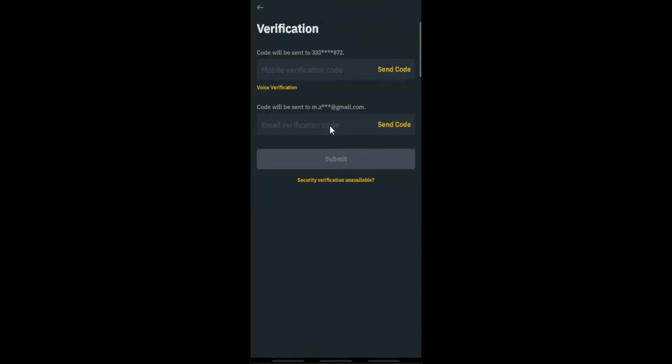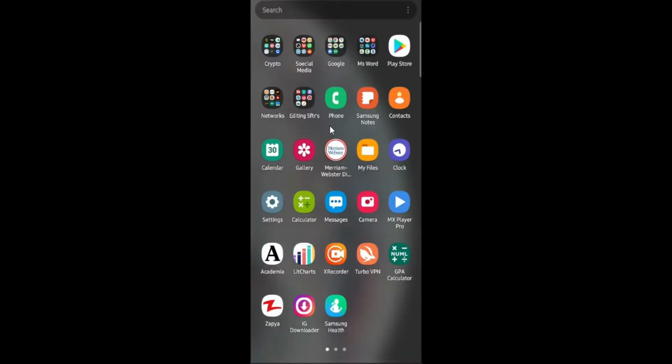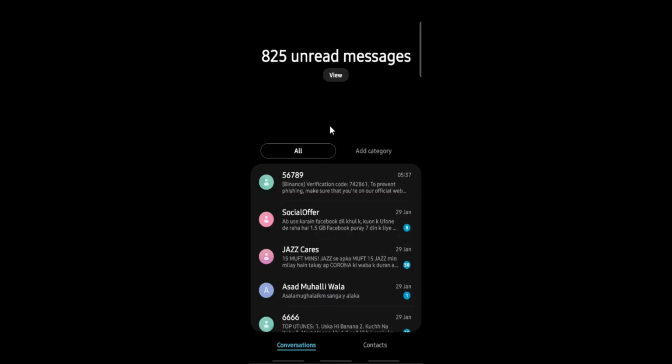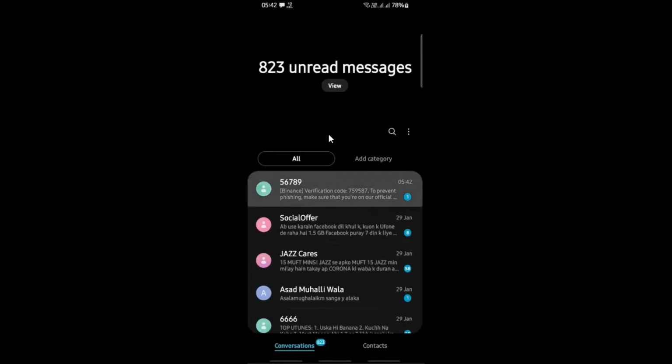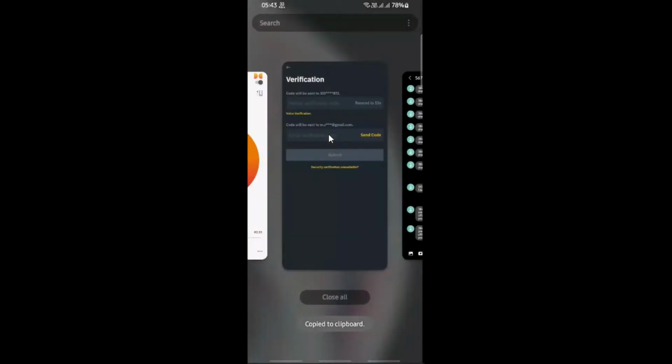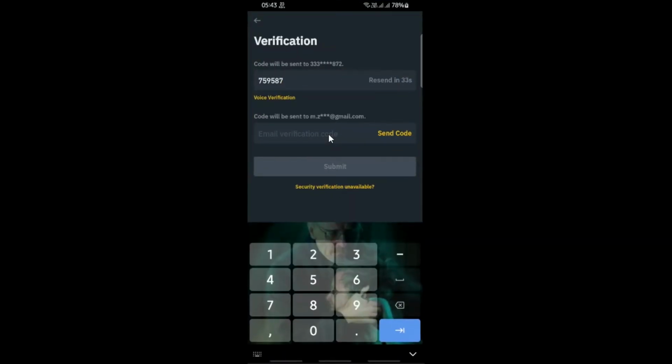Now you will see this sort of interface. Click on send code. You will receive a text on your phone number. Go to your SMS app. Copy the code and paste it. Now click on this send code down below.